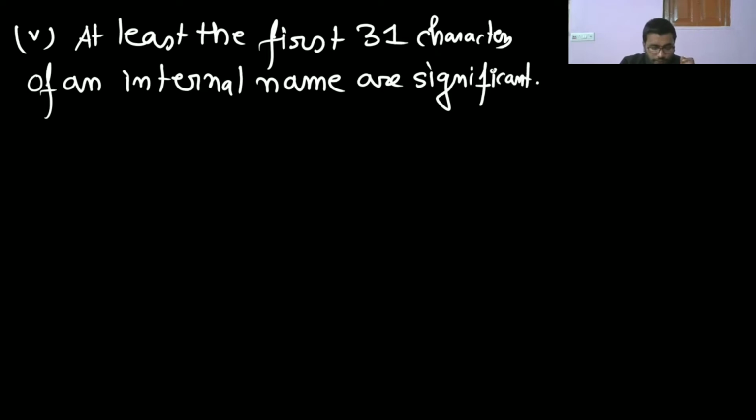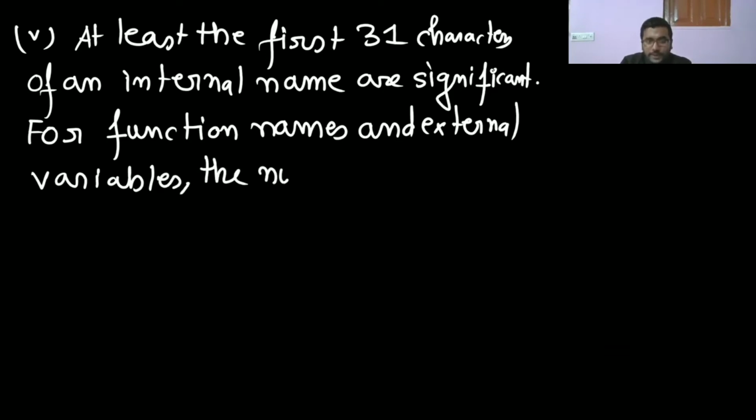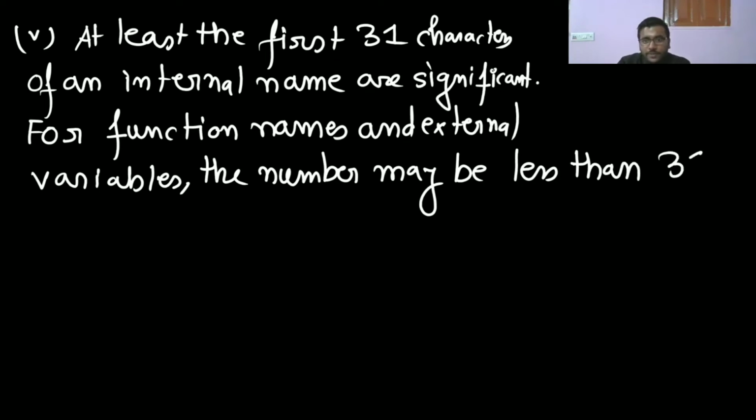For function names and external variables, see, external variables we have seen in the previous lecture, the number may be less than 31, because external names may be used by assemblers and loaders over which the language has no control.